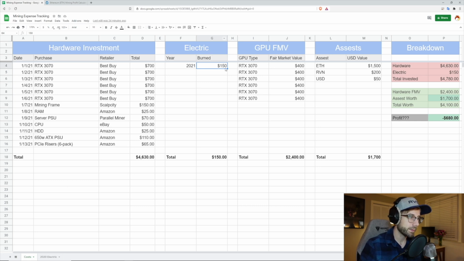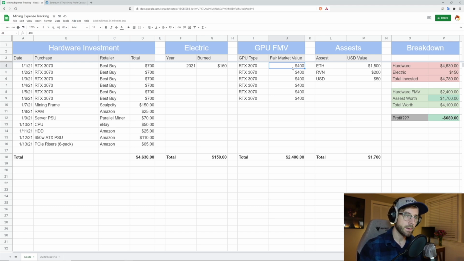So What to Mine helped us out there and let us know we burned, say, in 3 months or so of mining, $150. Next thing that's really important, and I have a video on this for mining break even, is the fair market value of your hardware, because all of this hardware that you bought, that you invested in, is going to maintain a value.